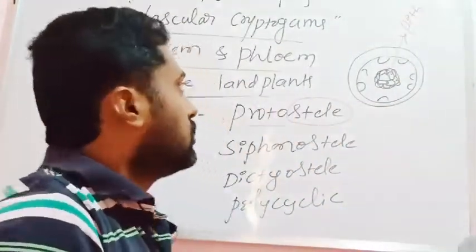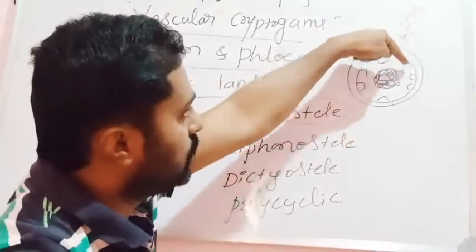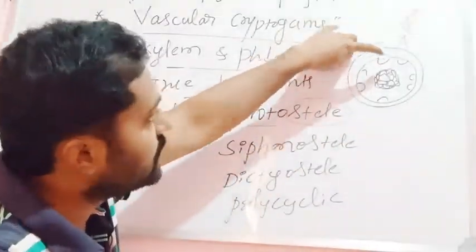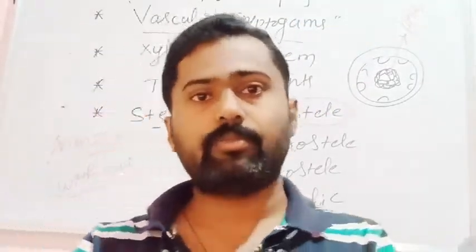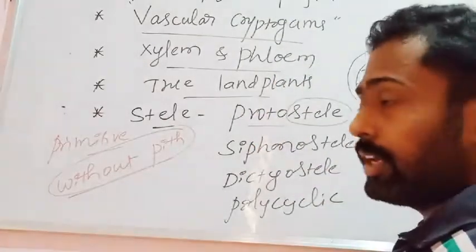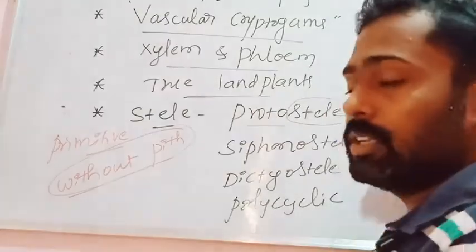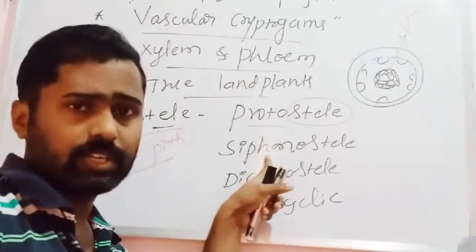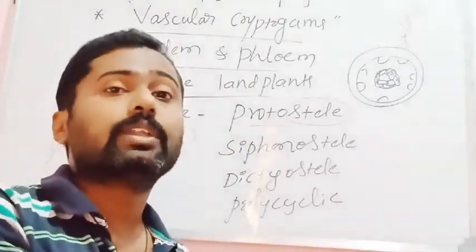The central core of an axis is what is called a stele, and this stele in the center consists of a mass of parenchyma cells, and that is what is called a pith. If the stele has the pith, that is what is called the eustele or a siphonostele. Siphon means it is medullated by a pith.